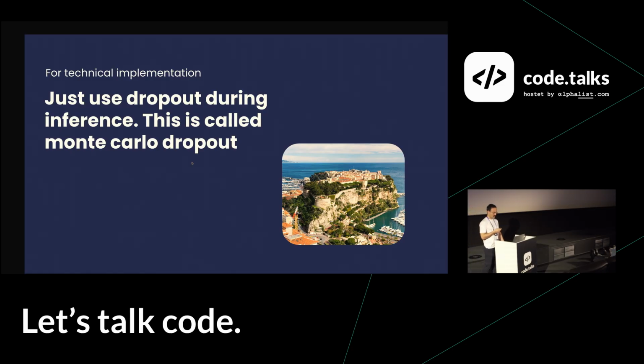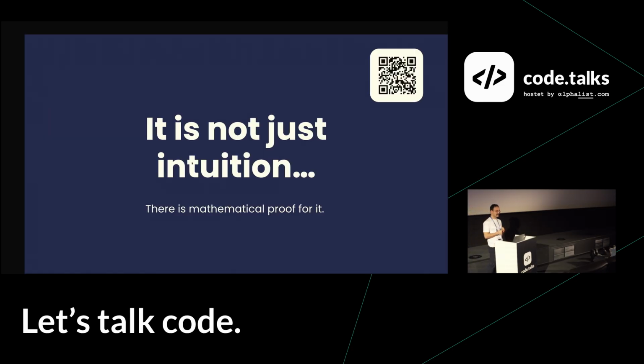Also, one more point. This is not just the intuition that I explained to you. Here we saw that taking random subsets of the neurons does the two steps together: predicting the probability distribution and then taking a sample from it.